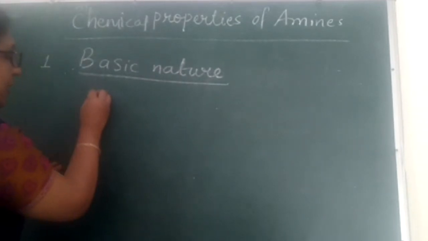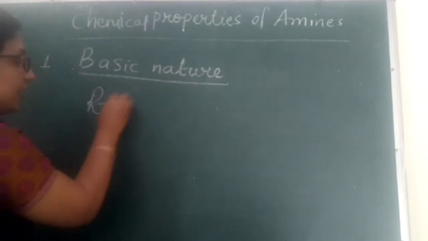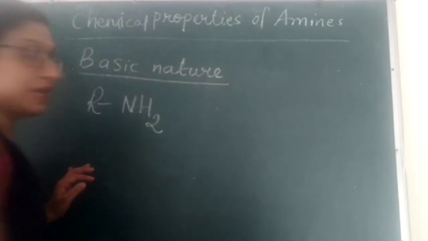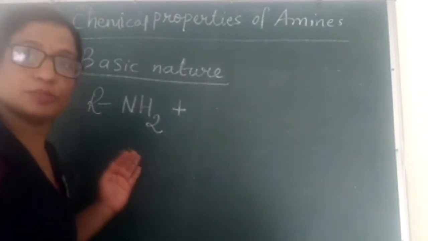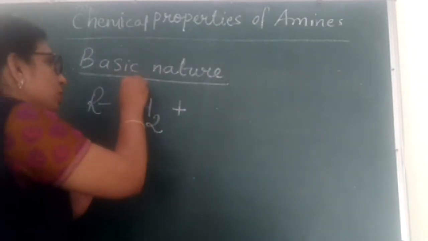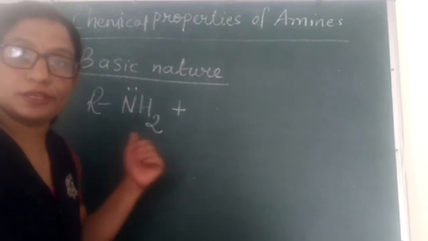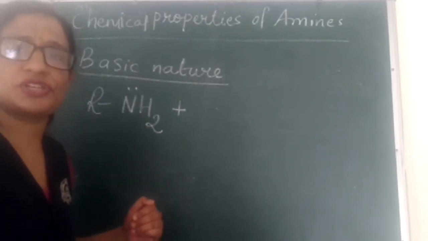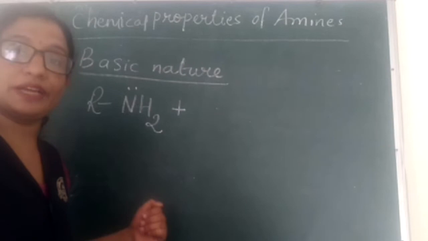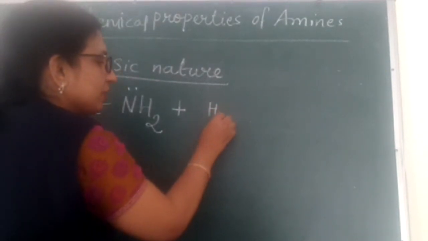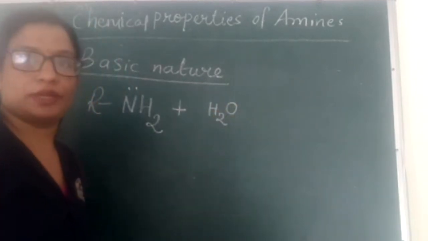Here I am taking any aliphatic amine like RNH2. This aliphatic amine, as we said, is basic in nature; the nitrogen atom has a lone pair and a tendency to donate this lone pair to any electron deficient species, and also a tendency to accept a proton. Let's see its reaction with, suppose, water.